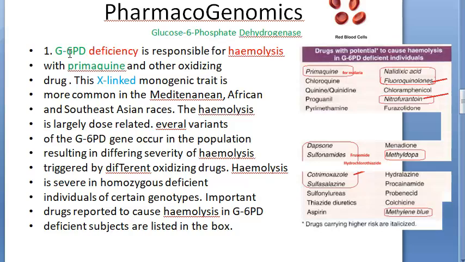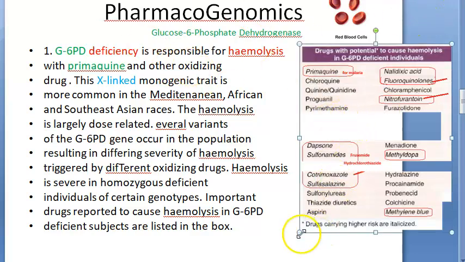Which are those drugs? It's not just Primaquine, guys. You have to write other drugs also. Like Dapsone. Dapsone, I think, is used for leprosy treatment, right? Then sulfonamides like furosemide, that is a diuretic. Hydrochlorothiazide, which is also a diuretic. And then cotrimoxazole, which is trimethoprim plus sulfa. What is it? Sulfamethoxazole and trimethoprim. Okay. So basically you understood, right?